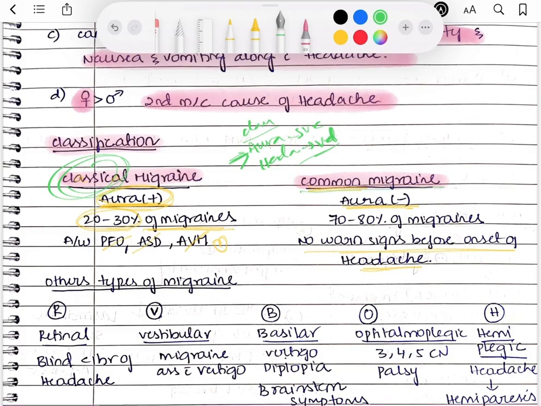In the common migraine, there is no such thing as aura. It is seen in 80% of the migraine population. And there are no warning signs before the onset of headache.